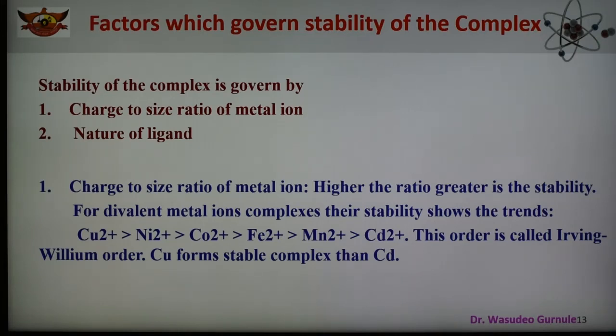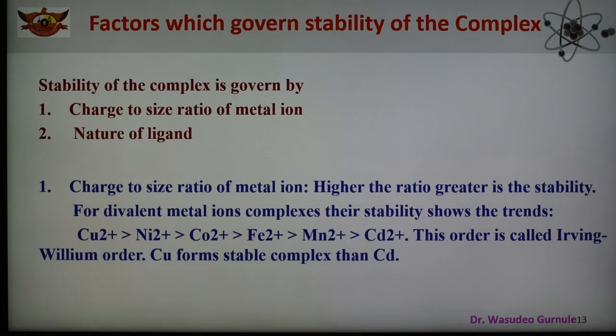For example, Fe3+ ion carries higher charge than Fe2+ ion, but their size is about the same. Hence, charge density is higher on Fe3+ than Fe2+ ion. Therefore, the complexes of Fe3+ ion are more stable. This can also be illustrated experimentally.